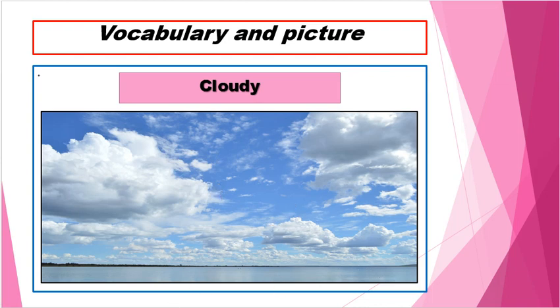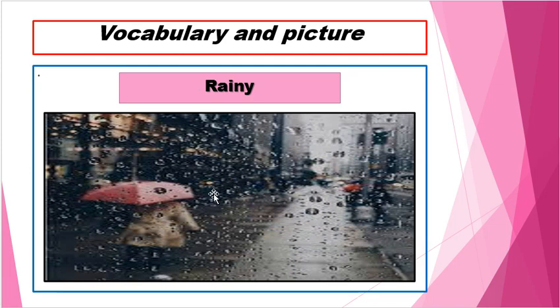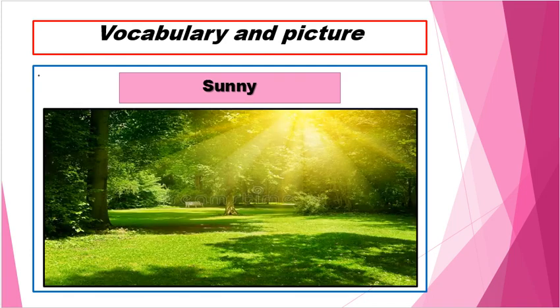Next is rainy. Rainy is the time when small teardrops fall from the sky to the ground, and you need an umbrella and a raincoat to protect you from the rain and the wet. Next we have sunny.